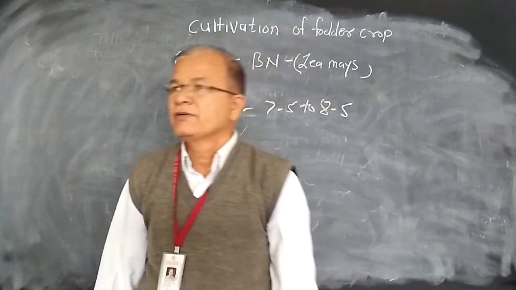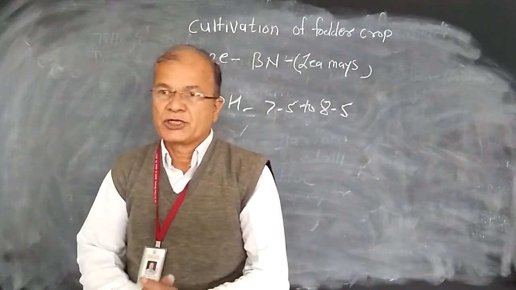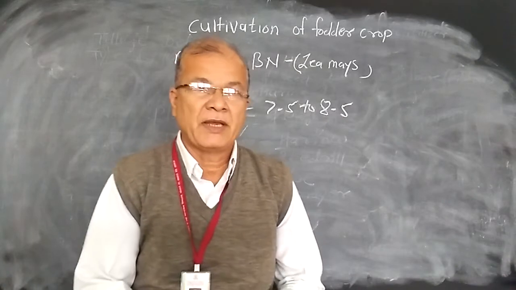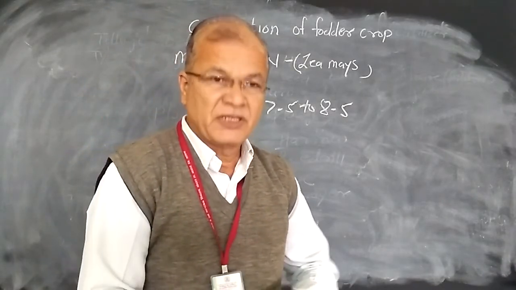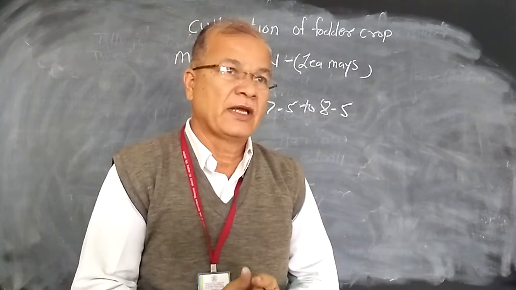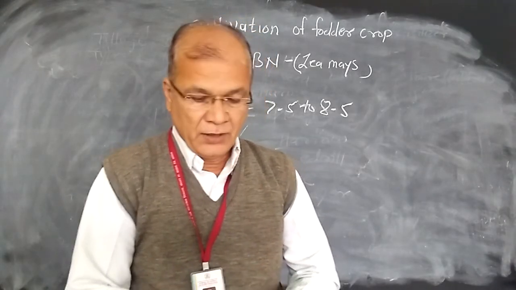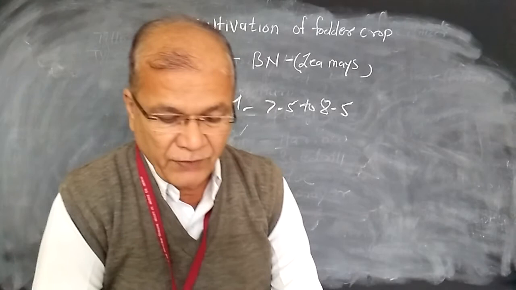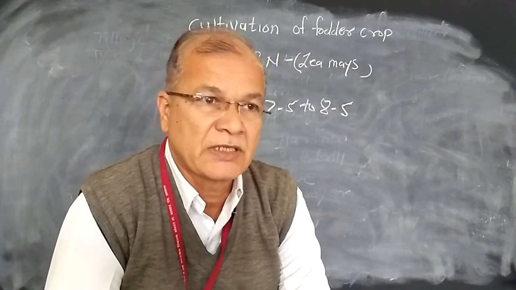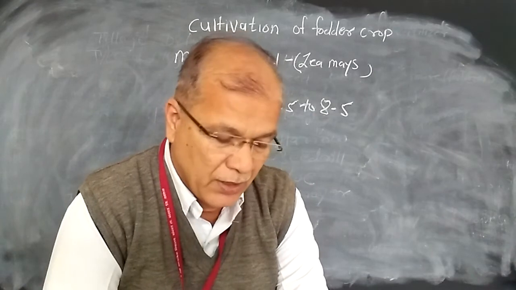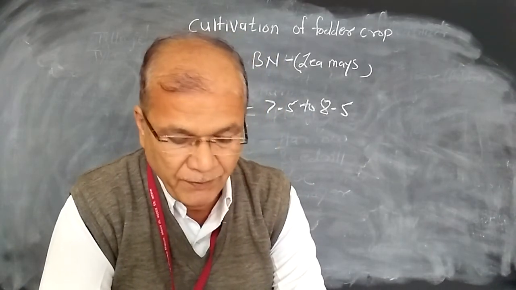Now the next one is irrigation. Irrigation may be given to the maize crop. Particularly in Kharif season, 2 to 3 irrigations may be given. In Rabi season, 4 to 5 irrigations may be given, and in the summer season, 5 to 6 irrigations may be given to this maize crop.